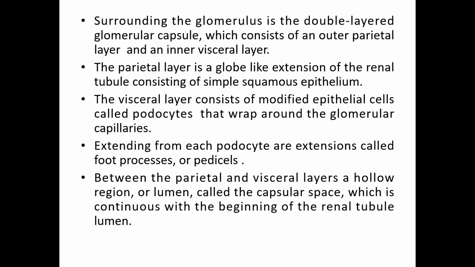The inner visceral layer mainly consists of modified epithelial cells known as podocytes, which are wrapped around the glomerular capillaries. The extensions from each podocyte are known as foot processes, or pedicels. Between the parietal and visceral layers you have a halo region called the capsular space, which is continuous with the beginning of the renal tubule lumen.